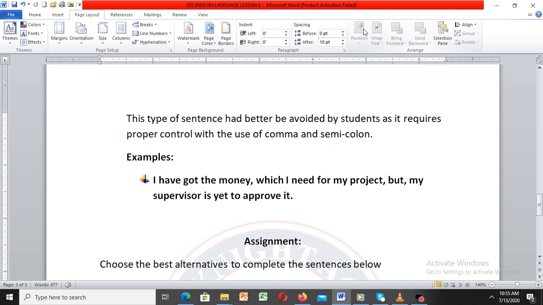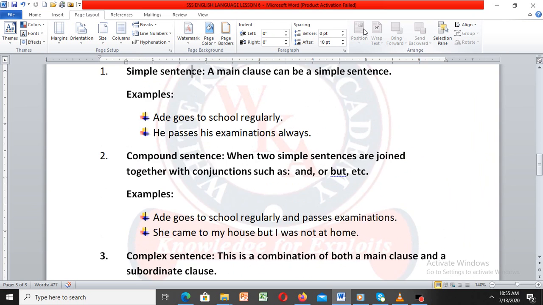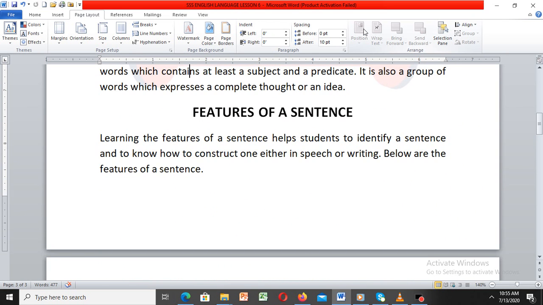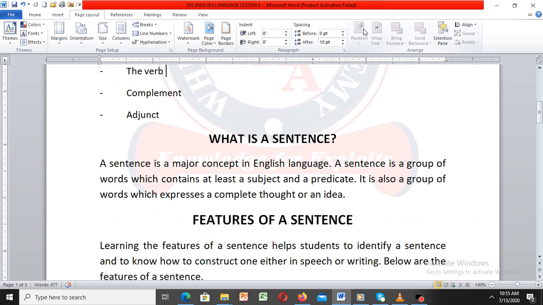Alright. So, we are trying to look at sentence today, and so far so good. We've been able to look at the meaning of a sentence.